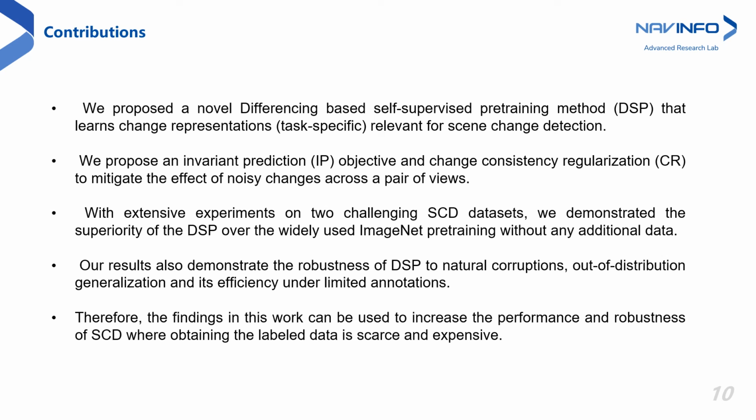Our method DSP, without any additional data, can match or surpass the widely used ImageNet pre-training that utilizes millions of images. We propose an invariant prediction objective and change consistency regularization to mitigate the effect of noisy changes across a pair of views. Moreover, DSP pre-training significantly improves the robustness of the scene change detection model against natural corruption compared to the ImageNet pre-training. Finally, our pre-training method also demonstrates effectiveness under limited labels and generalization to out-of-distribution data. Therefore, the findings in this work can be used to increase the performance and robustness of scene change detection where obtaining labeled data is scarce and expensive.